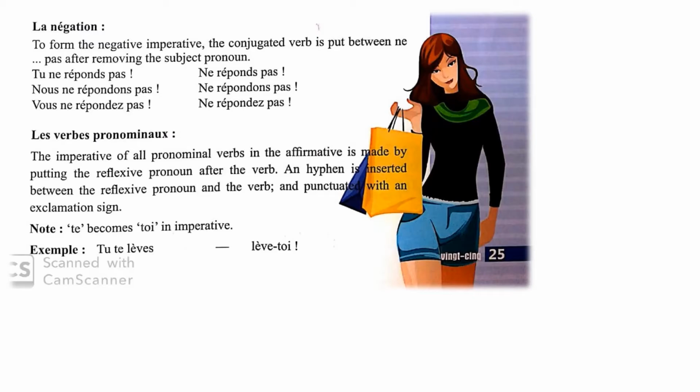Tu ne réponds pas. So, how to write the imperative form? Ne réponds pas. You have to remove the subject, so you have to write tu ne réponds pas as ne réponds pas in imperative form. Ne in the first place, répondre in the second place and pas in third place. So répondre will come between ne and pas.